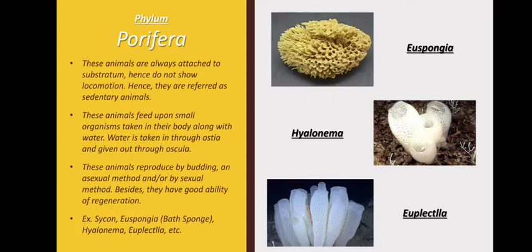Okay, these animals, they feed upon small organisms. How they take it inside? They take it inside along with the water through the pores like ostia and oscula. How they reproduce? They reproduce by budding, which is an asexual method, and sometimes by sexual method. Also, they are very good at regenerating. Okay, so examples include Cycon, Euspongia, Hyalonema, Euplectella, etc. Okay, so that's it about phylum Porifera.